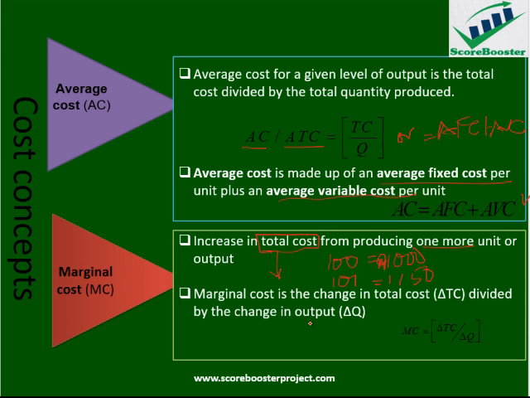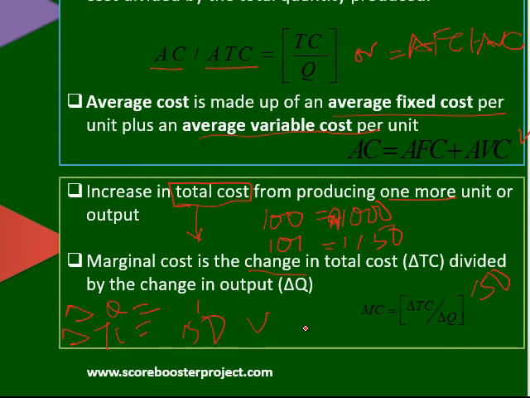Then the change in total cost is 150. So using the formula, change in total cost, 150, divided by change in output, which is 1, my marginal cost here will be 150 naira. Let's take note of that also.